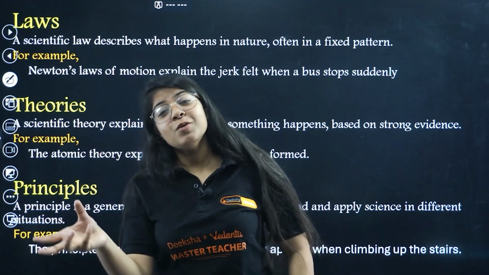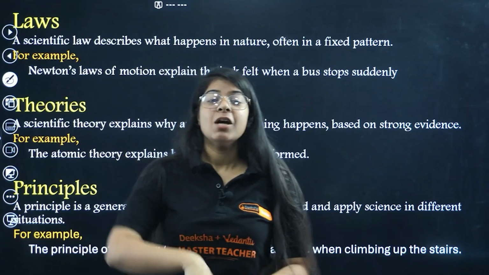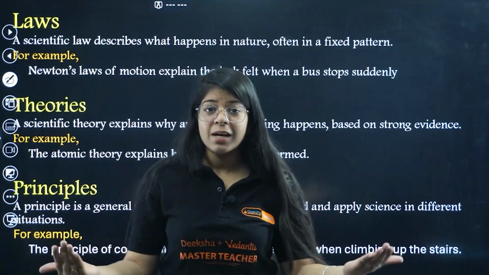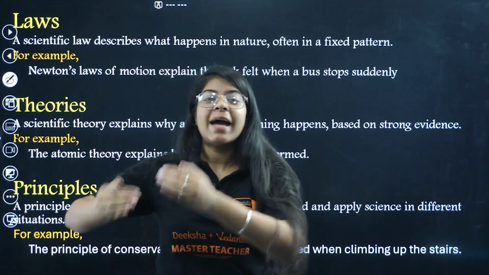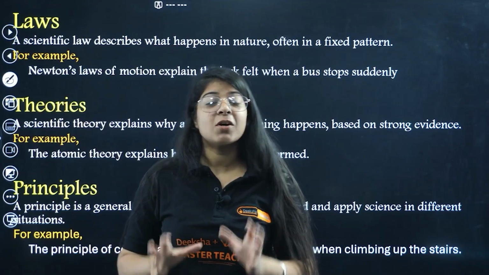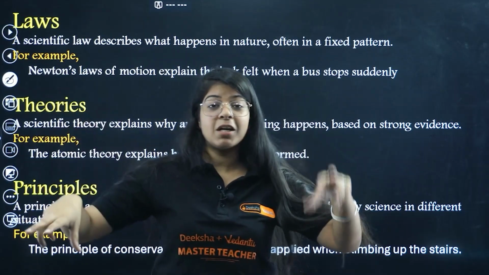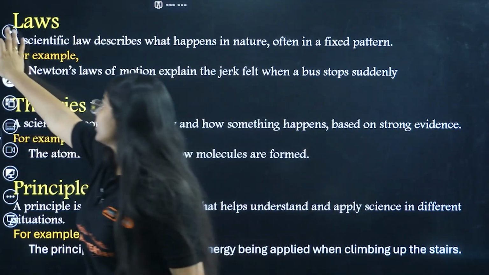Then with the help of that muscular energy, I will climb the stairs. So chemical energy being converted into muscular energy is why we eat food, and that is the principle of conservation of energy applied in climbing stairs. Okay, because the energy remains conserved as it is converted from chemical energy to muscular energy. Then understood? Okay.